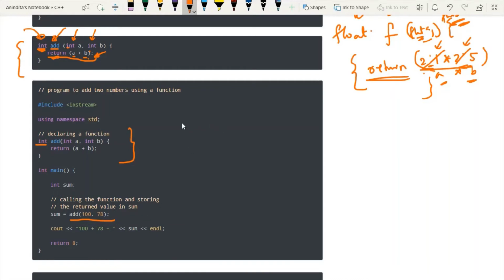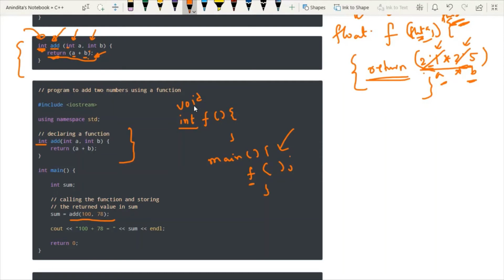I have mentioned that whenever you have some function outside the main, you have to call this function inside the main. You have to write the function name, then the brackets and a semicolon. But this syntax is only acceptable when the return type of the function is void.